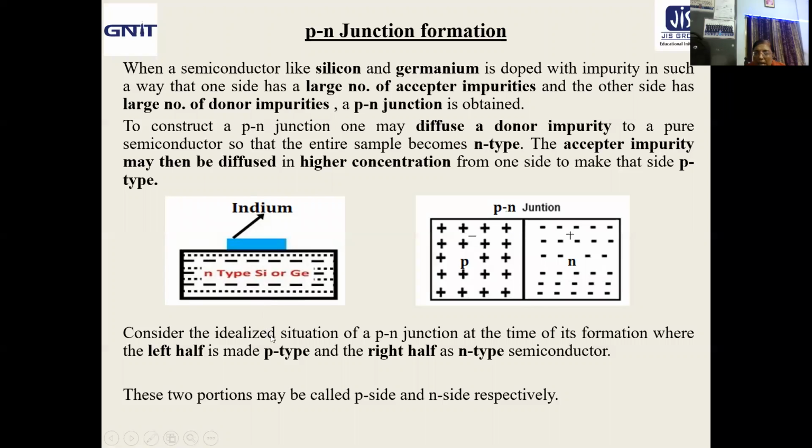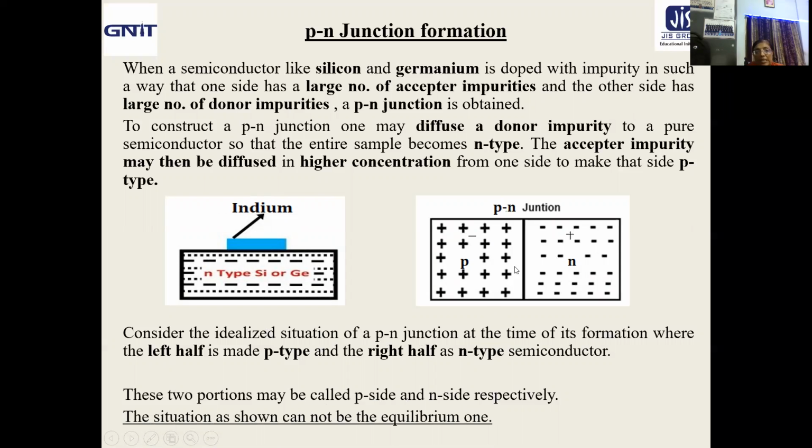So this is the idealized situation of a p-n junction immediately after the formation, or you can say at the time of formation, where the left half is made p-type and the right half is made n-type. So we can say the left side is the p side and the right side is the n side. But mind it, this is the situation only at the time of formation.